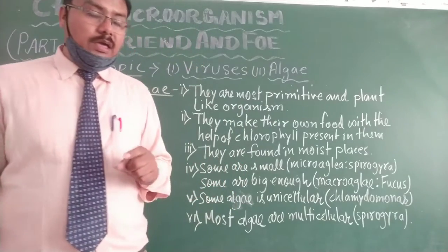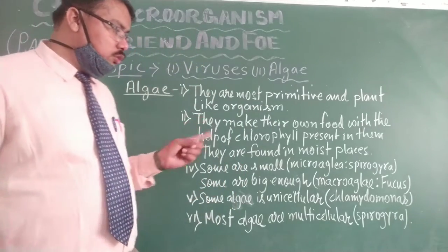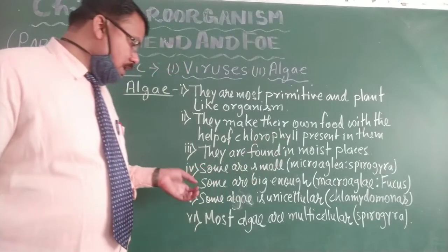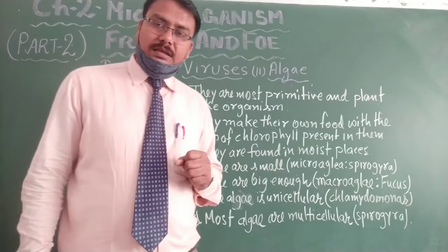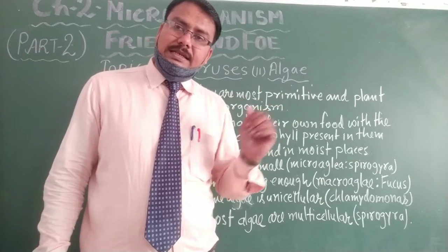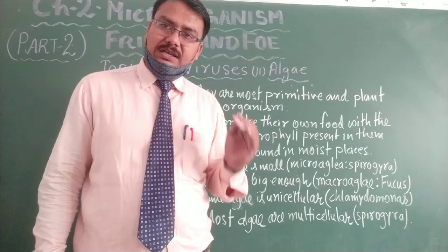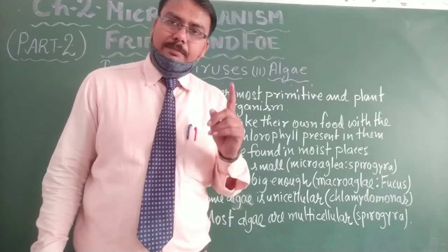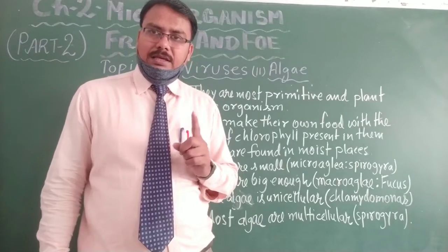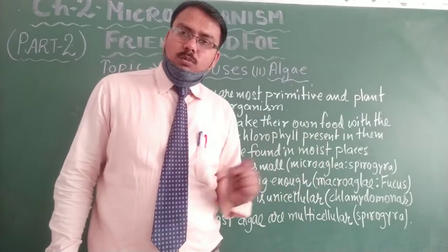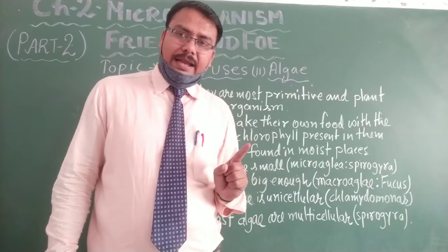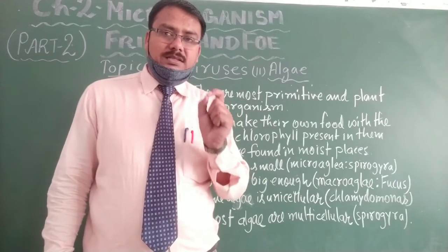Okay, now I am talking about the unicellular and multicellular. Some algae have a single cell in their body, made up of a single cell. An example of a single cell algae is Chlamydomonas. Chlamydomonas is the name of that algae which contains a single cell in its body.